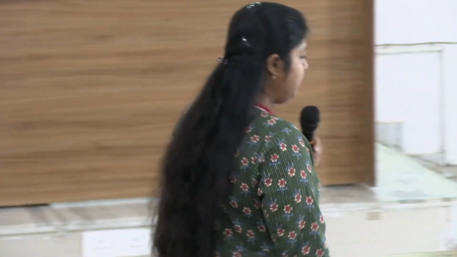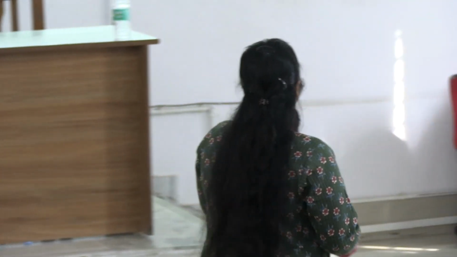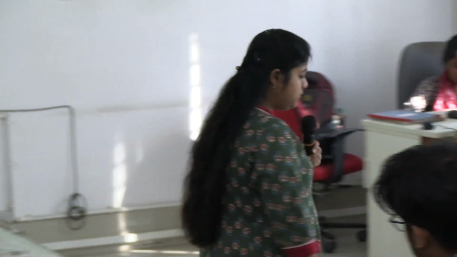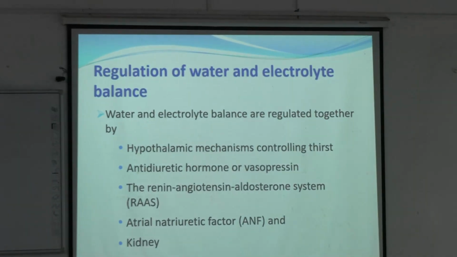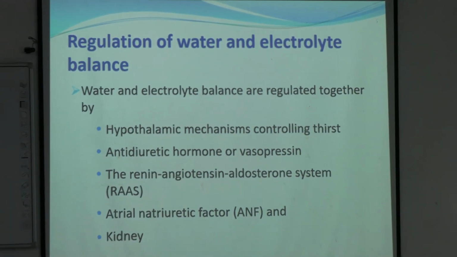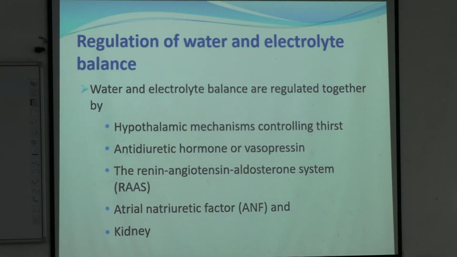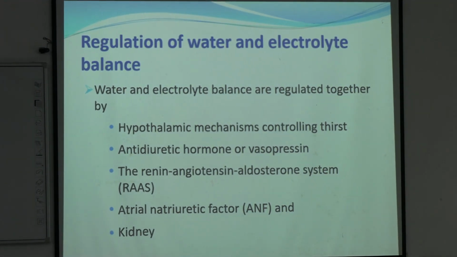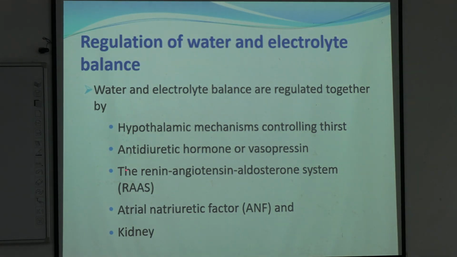Now come to the main point, that is regulation of water and electrolyte balance. How is water and electrolyte balance maintained? It is mainly maintained by the hypothalamic mechanism of controlling thirst. There is a hypothalamic regulation to control thirst. Then antidiuretic hormone or ADH or vasopressin.